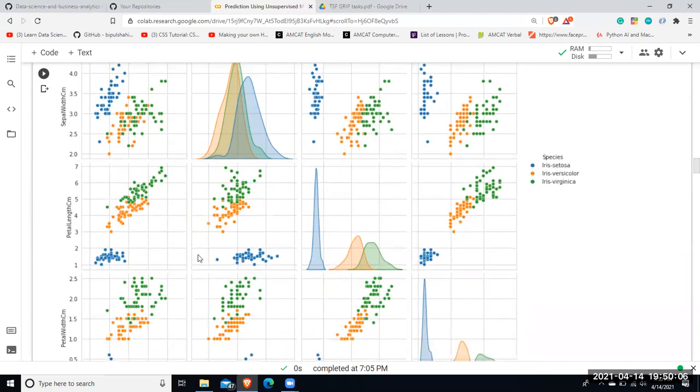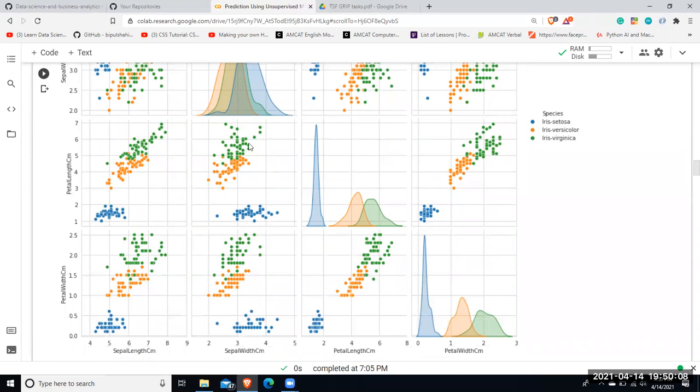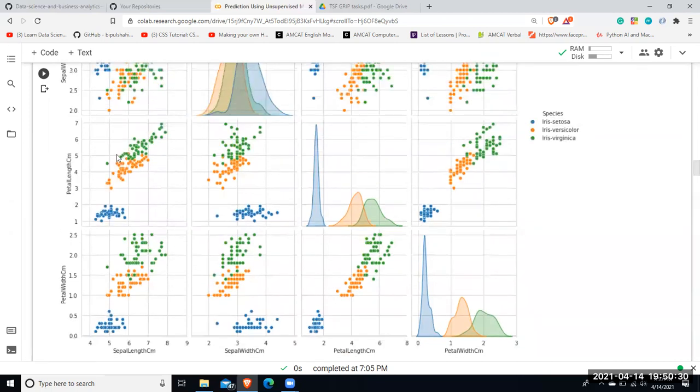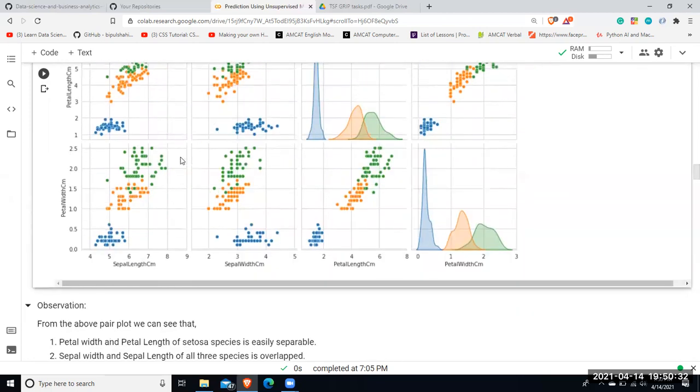But in the case of petal length, the green, orange and blue are quite easily separable, and even the peaks are quite easily separable, right? So I can say that collinearity is not present between petal length and petal width, but in the case of sepal length and sepal width, collinearity is present, which should actually not be present.